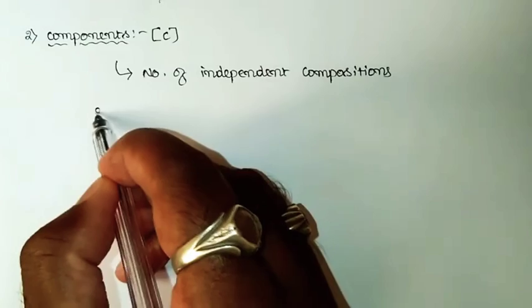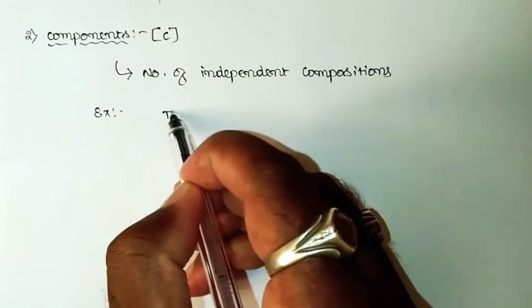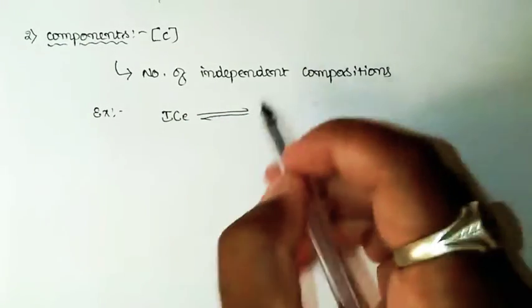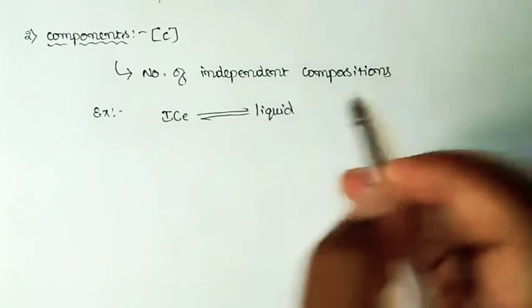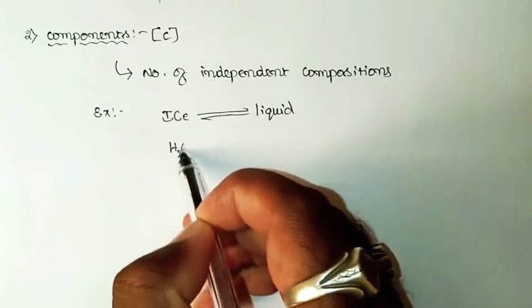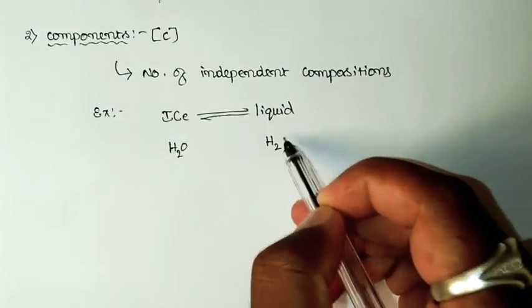So we shall do the illustration. For example, we shall consider the equilibrium that exists between ice and liquid water. The chemical composition of ice is H2O and the chemical composition of water is once again H2O.